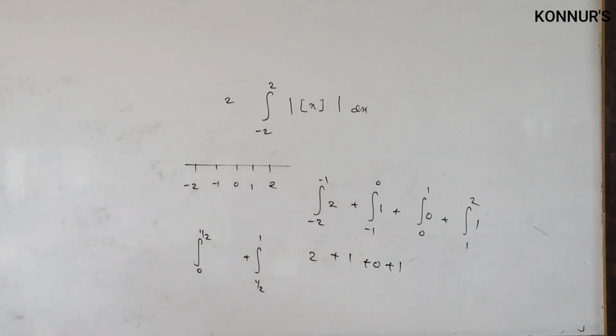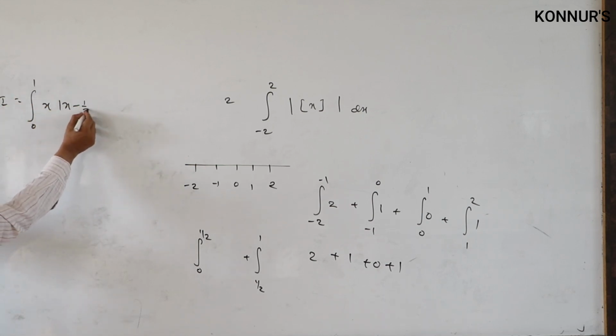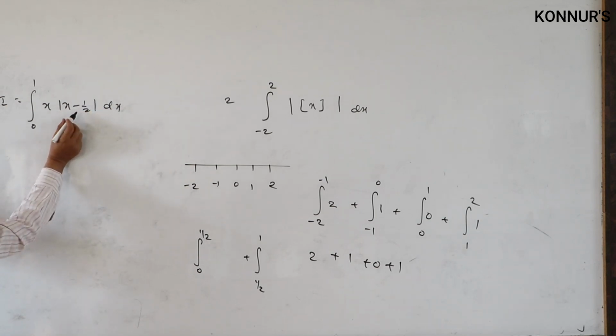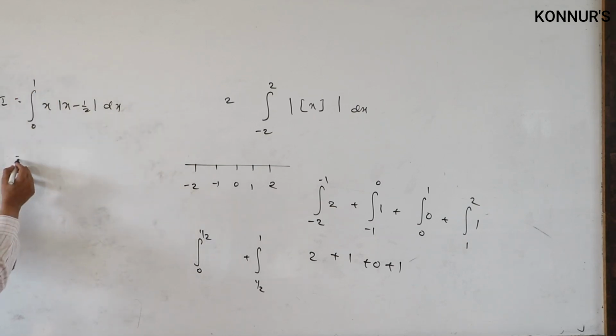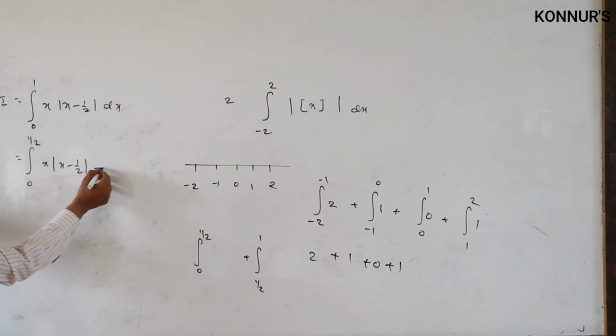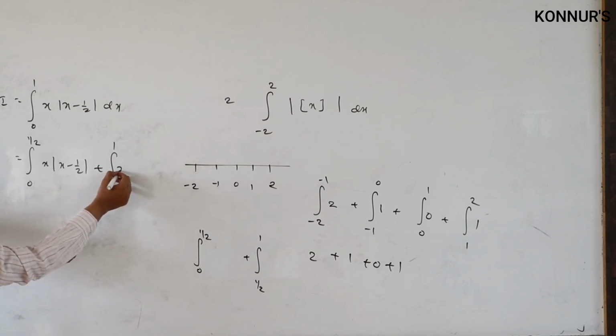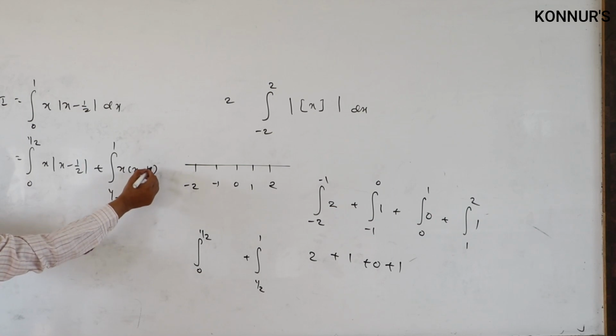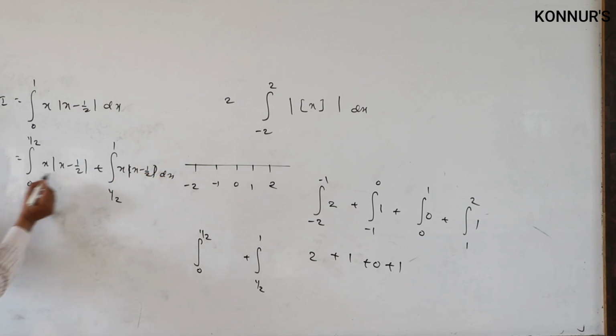See, I is equal to integral 0 to 1 of x mod of x minus 1 by 2. Since there is x minus 1 by 2, you have to break related to that number only. If they write 1 by 3, you have to break at 1 by 3. So we will consider 0 to half. This modulus we have to define as a special function, then only we can consider. What does this modulus mean? What are the limits here? The definite integral means x lies between 0 and 1 by 2.